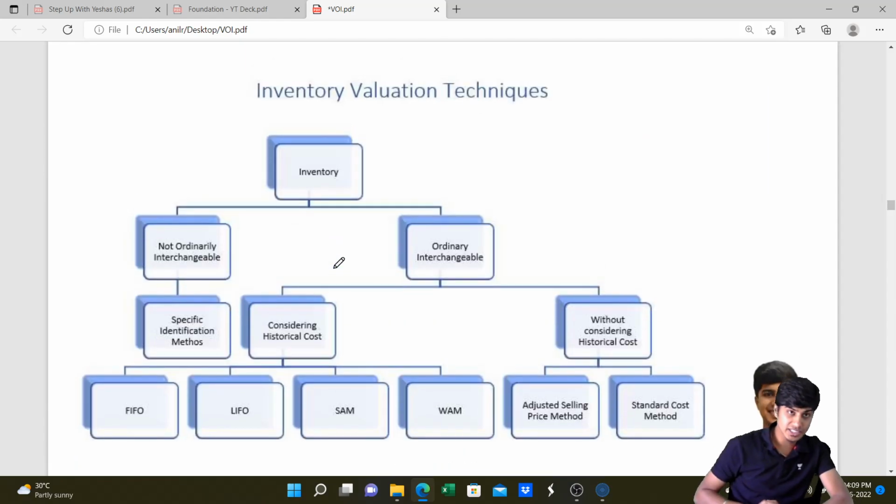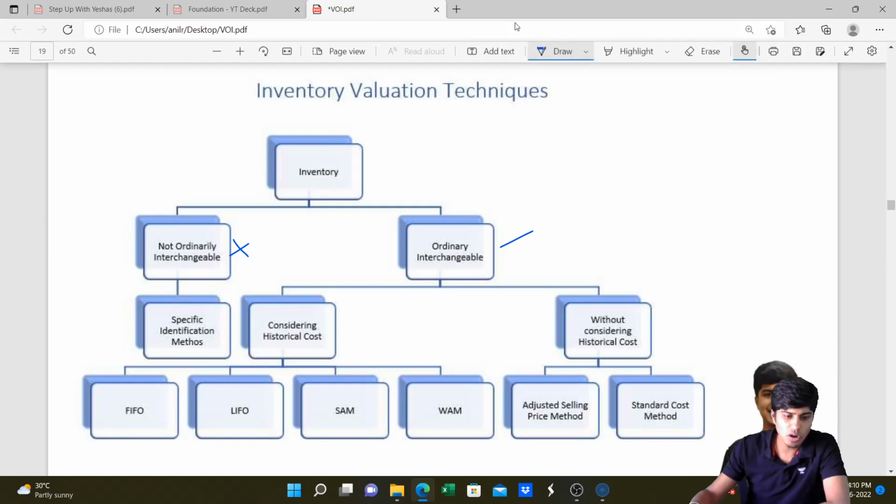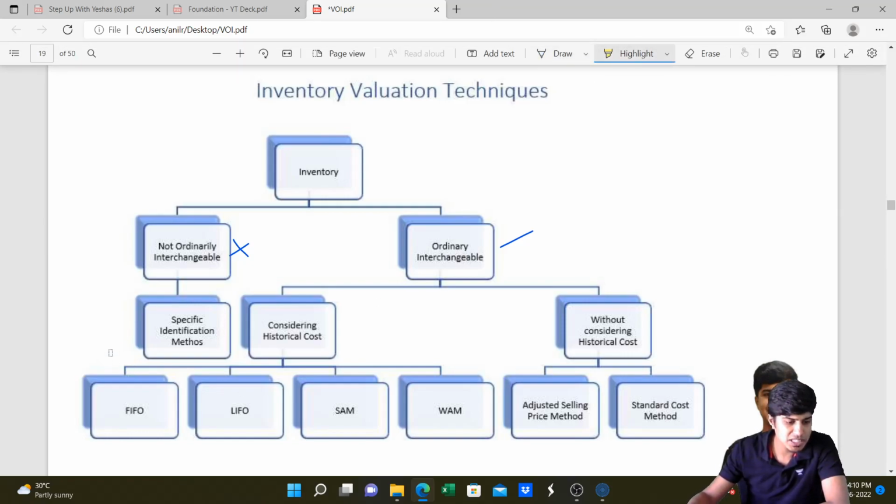Inventory valuation techniques. How to value the inventory depends upon the type of the inventory. Items can be ordinarily interchangeable, meaning one item can be replaced with another very easily, or not ordinarily interchangeable. It's a unique product, maybe like designer wear or a custom made one. These days, pants may be custom made for every customer, or designer jewelry or a designer kurta which you get designed from a fashion designer. Such items are not ordinarily interchangeable. If the items are not ordinarily interchangeable, we go by the specific identification method.